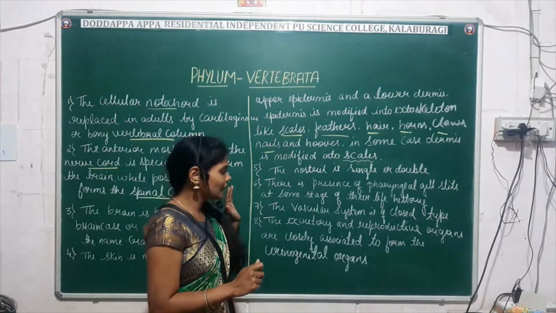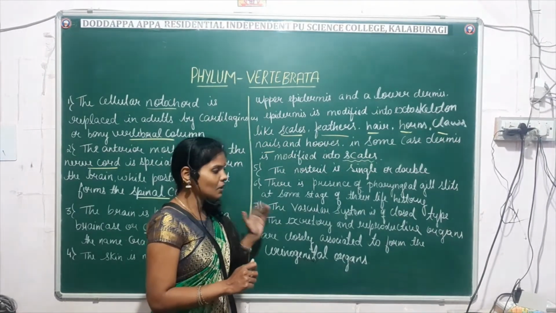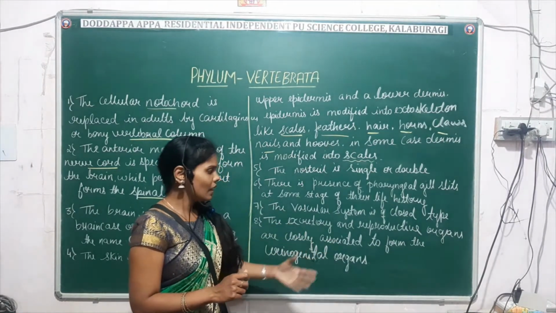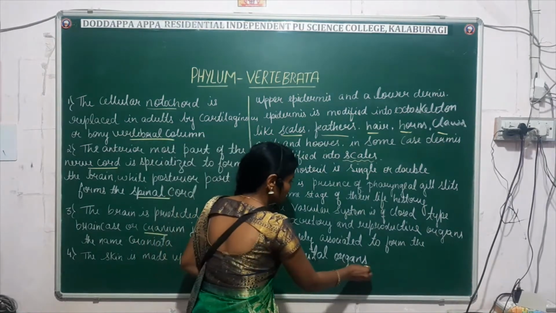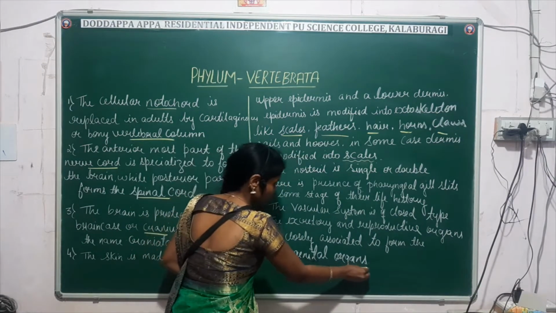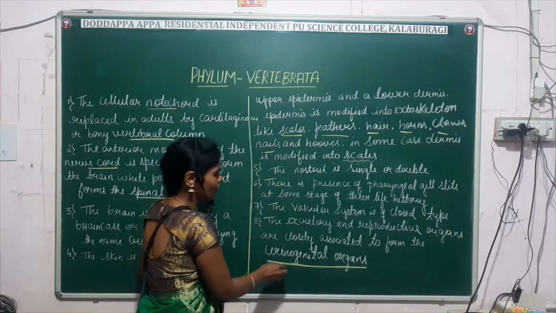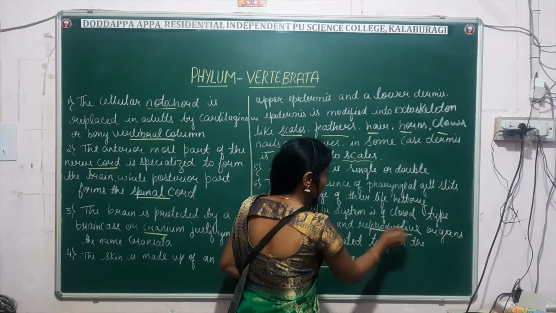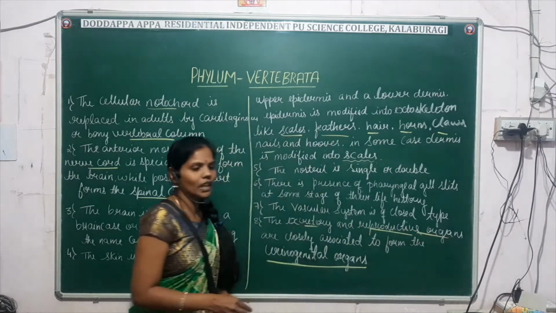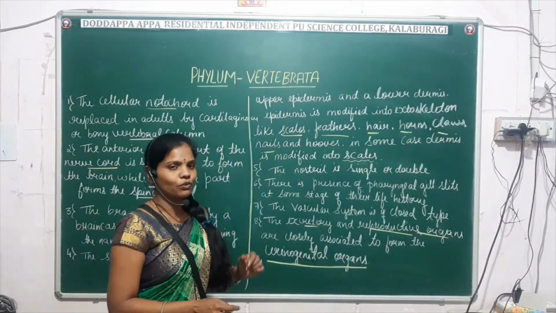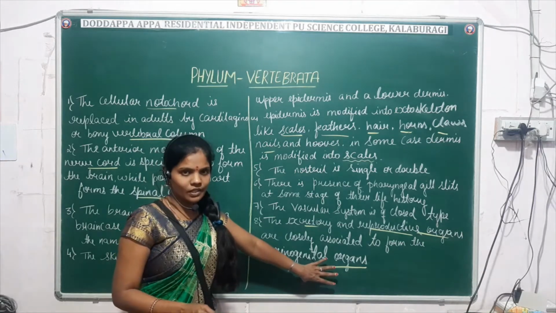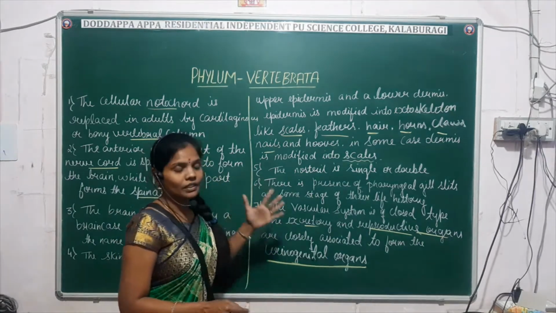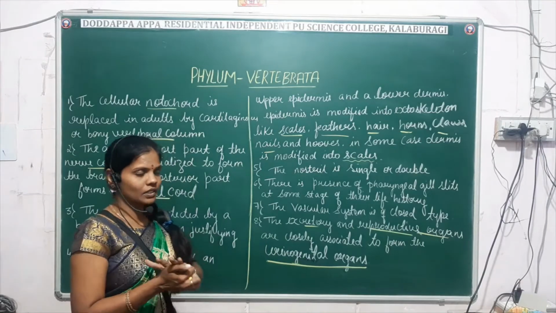The excretory and the reproductive organs are closely associated to form the urogenital organs. So these are the important characteristic features of vertebrates.